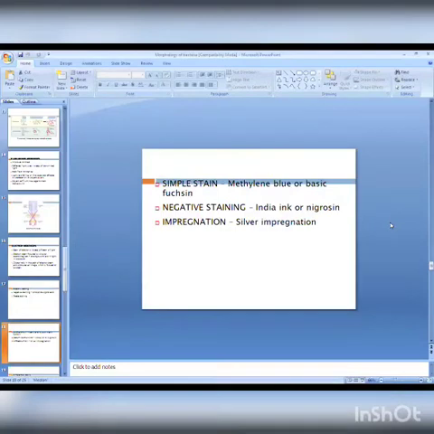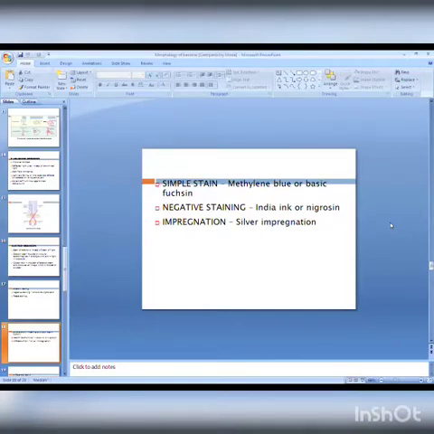Now the stain and staining reaction. Because of lack of contrast, we are unable to observe the internal structure of the cell, and that's why staining of microorganisms, or staining of bacteria, is necessary. So what do we mean by stain? You write down the definition of stain.